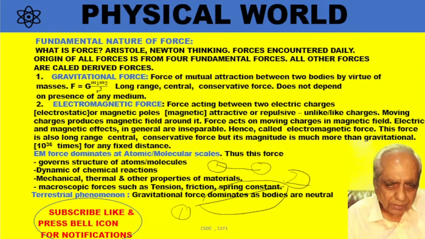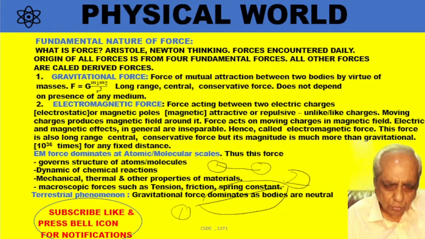Now, the word electro means electric, and magnetic means magnets. You know that if we take two charged bodies, like you have studied in your 9th standard, I can have a charged glass rod, I can have a charged ebonite rod. If I take two charged bodies, both having the same type of charge, they are called like charges, and the bodies repel. In case I take two bodies having unlike charges, they will attract.